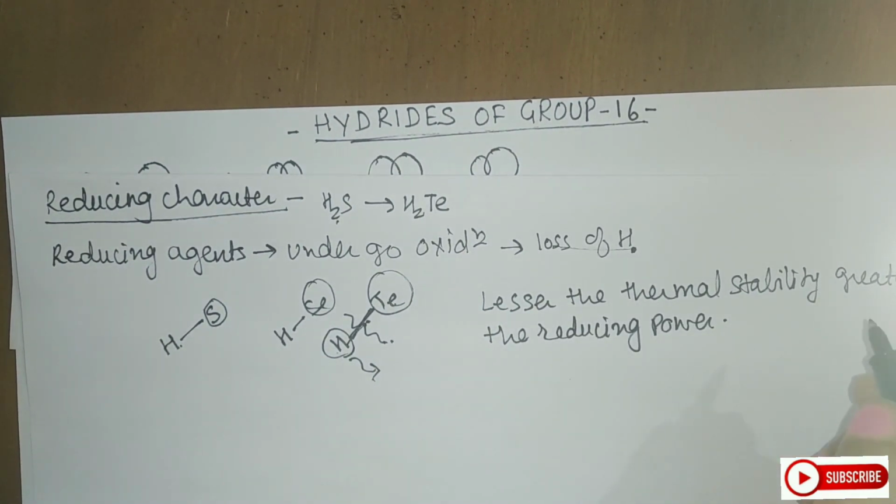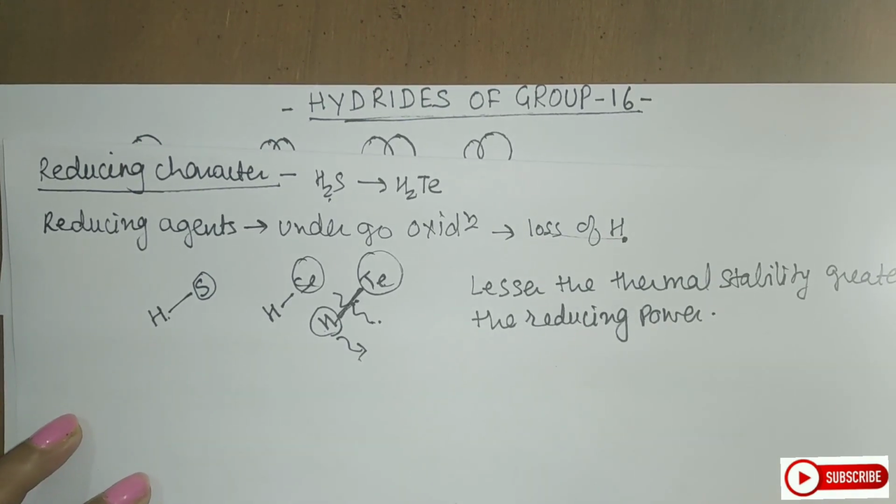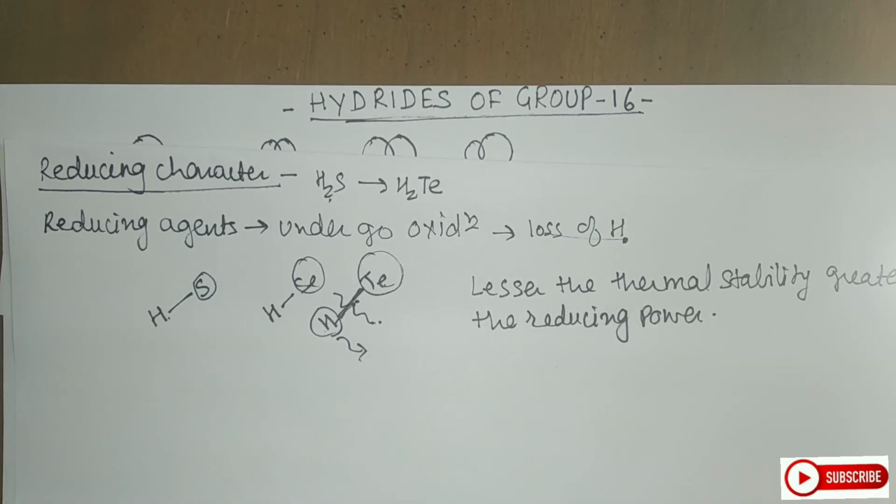Since water is stable, it does not act as a reducing agent, and the other hydrides are relatively less stable and act as good reducing agents. Since the thermal stability of hydrides decreases on moving down the group, the reducing power of hydrides increases from H2S to H2Te. So this is all about the reducing character, thermal stability and the acidic character.